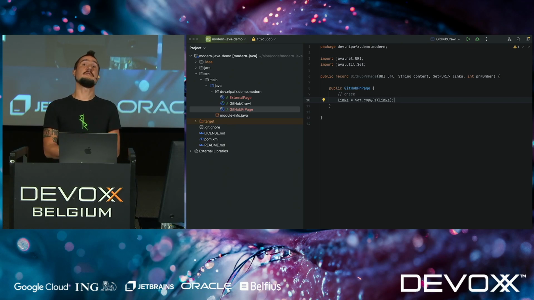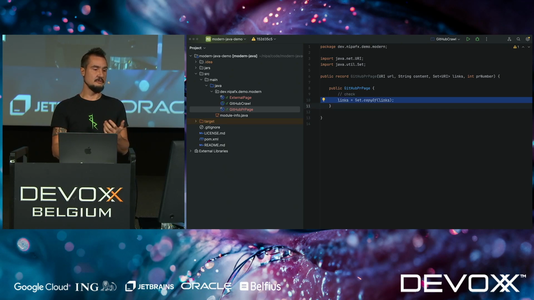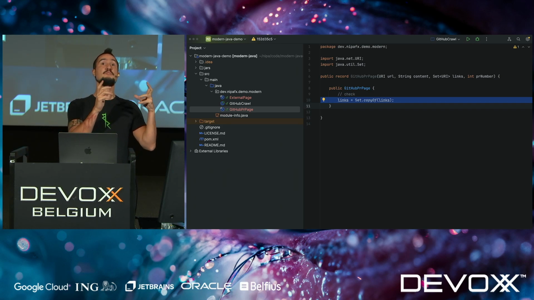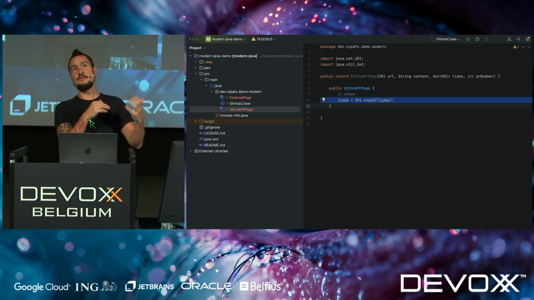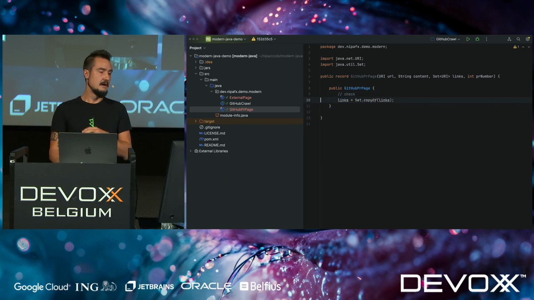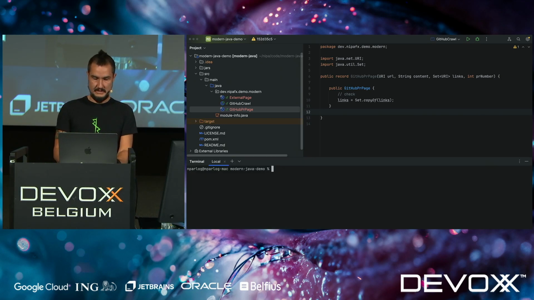And for the collections in the JDK, there are now immutable copies for many of those. So that's kind of straightforward. But if this references something that is a mutable object from your domain, you should think through the implications of that, whether you want to create an immutable version of that. I'll leave that to you. We could also implement equals and hash code here, but you've already seen me do it. So let's not repeat that.